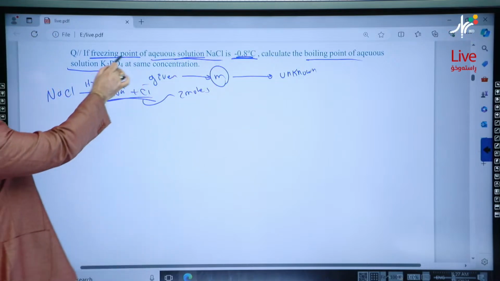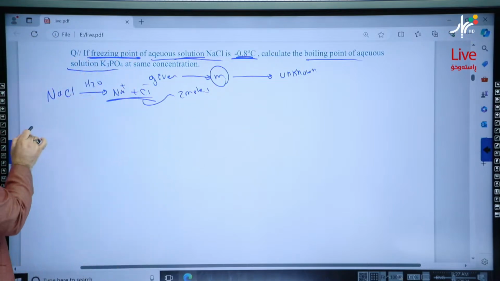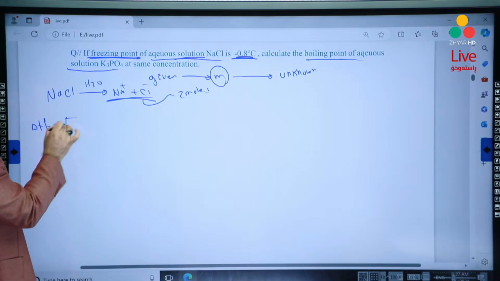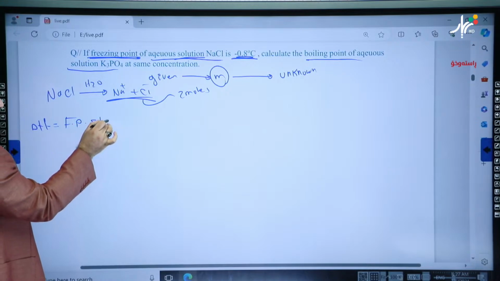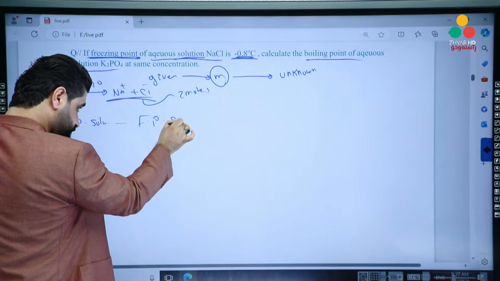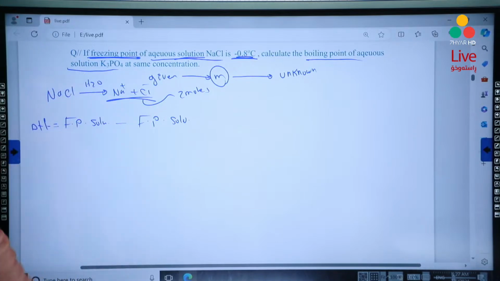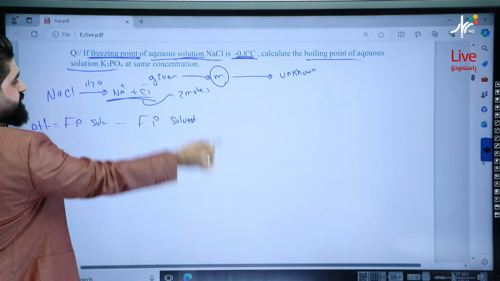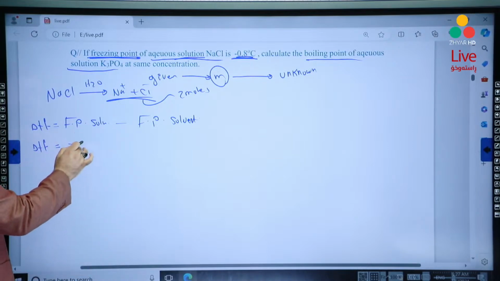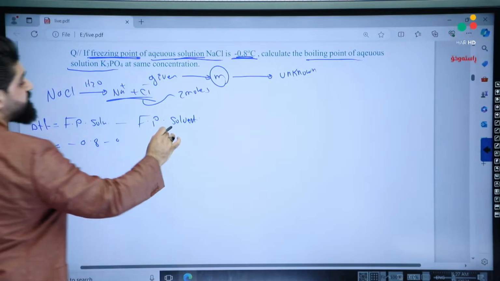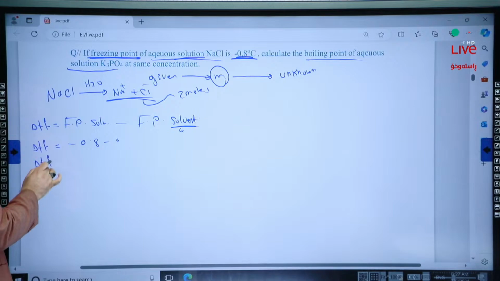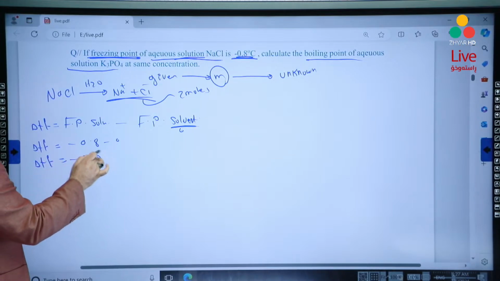Molality. Yalla. Write both equation formulas for the freezing point. Delta TF is equal to the freezing point of solution minus the freezing point of pure solvent. Delta TF equals the freezing point of solution, which is negative 0.8, minus 0, because the solvent is water, so it's 0. That's why we say delta TF is equal to negative 0.8 Celsius degree.